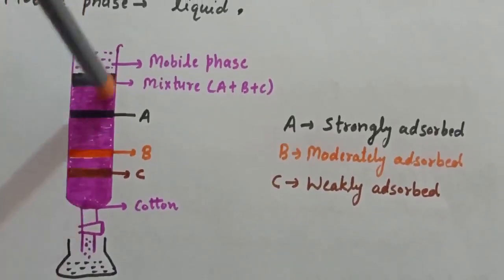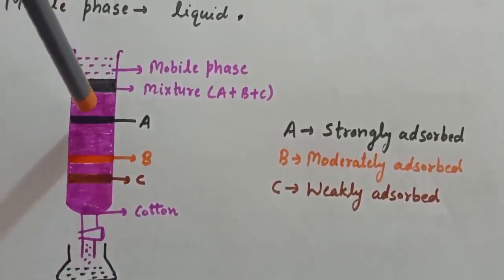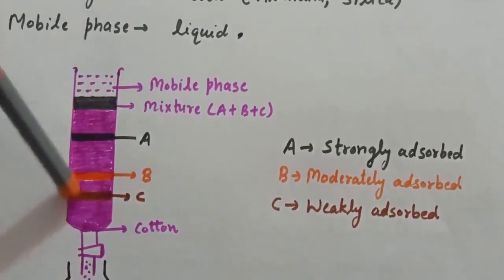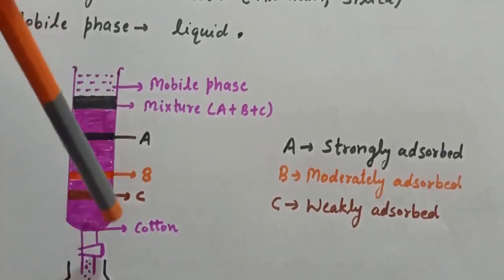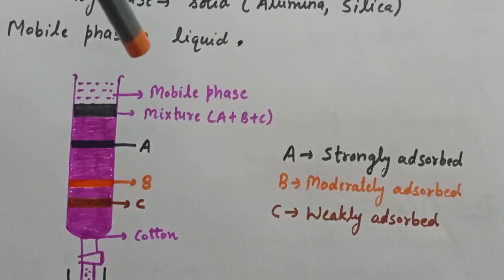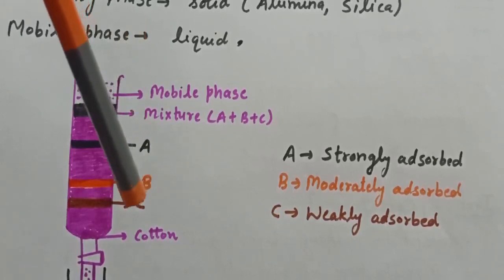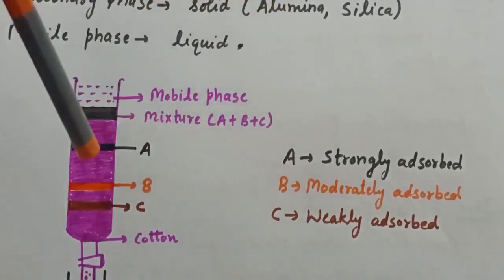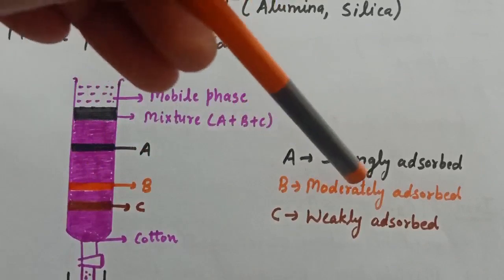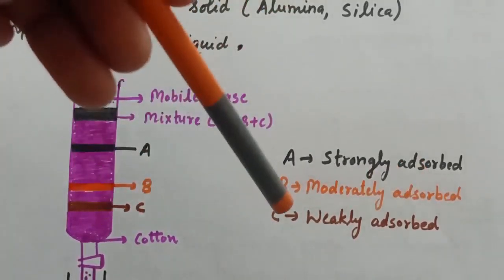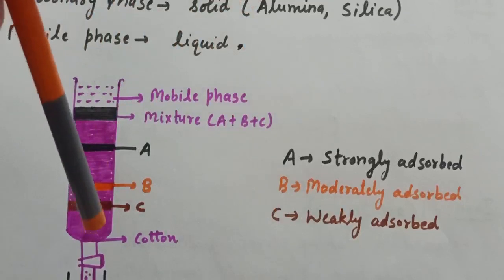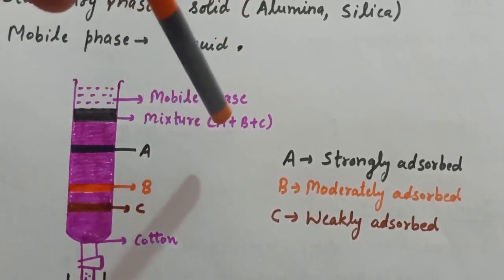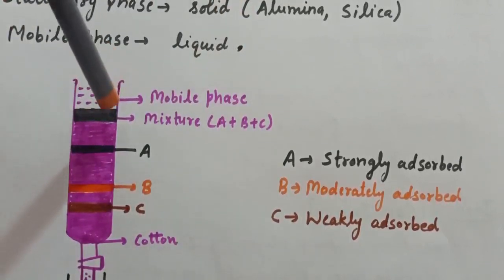Now this is our glass tube, or you can say our column. In this the solid is our adsorbent, for example silica. Here we are taking a mixture in which we have three components A, B and C. A is strongly adsorbed on the surface of silica, B is moderately adsorbed, and the C component is weakly adsorbed on the surface of the silica. Now here we have the mixture A plus B plus C, and from here we add our mobile phase, that is liquid solvent.